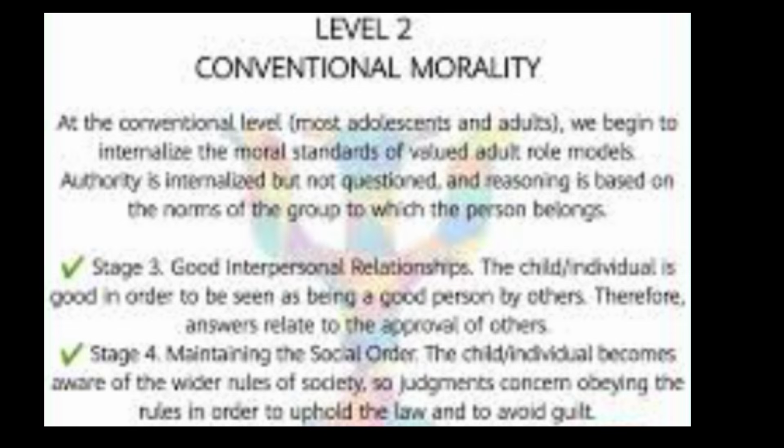2. Conventional level, adolescence to adulthood, 9 to 18 years. Stage 3. Good interpersonal relationships. Moral reasoning focuses on social approval. People want to be seen as good by those around them. Real-life example: a teenager volunteers for community work, not necessarily because they believe in the cause, but because they want to be admired by their peers or recognized by teachers. Here, morality is about fitting in and gaining approval.